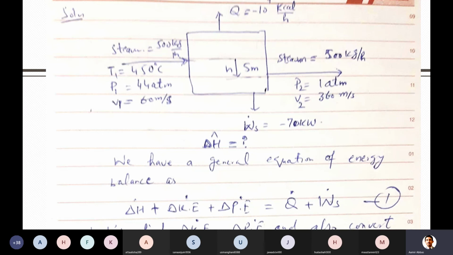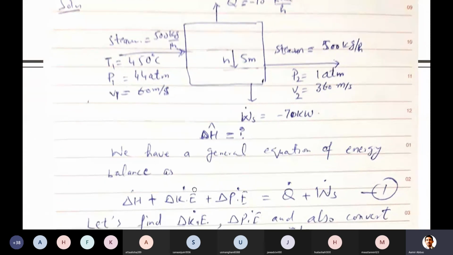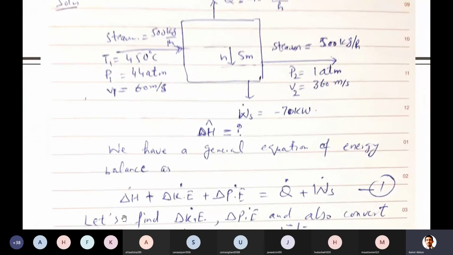And what about shaft work? This is also done by the turbine. All those problems which involve turbines, generators, these systems, will definitely involve some shaft work, so it will also be there. So let's move now to the solution. You have to calculate del H, del K, and del P. So let's start with this. Sorry, del H we are looking for, then del K and del P.